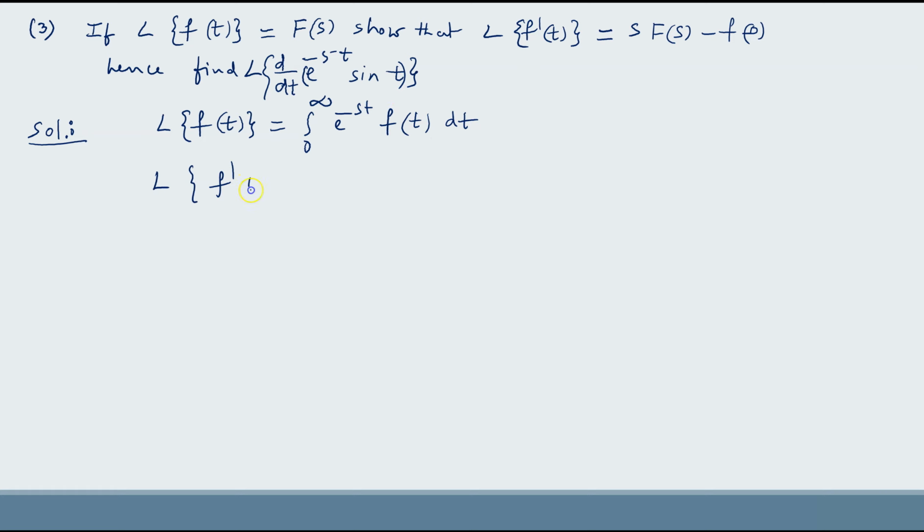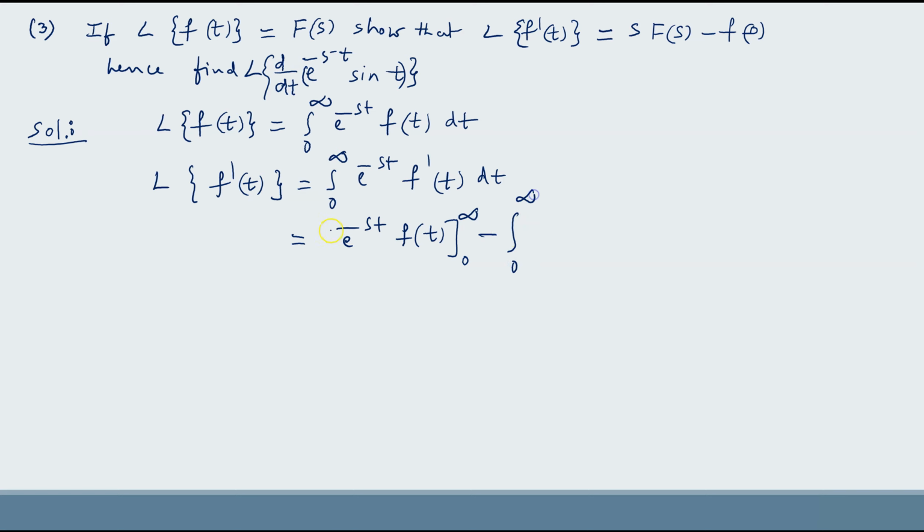So L of f dash of t equal to integral 0 to infinity e power minus st into f dash of t dt. Now by applying the uv rule, e power minus st into f of t under the limit 0 to infinity. Here the integration of f dash of t is f of t, but here limits are there, so we have applied limits.